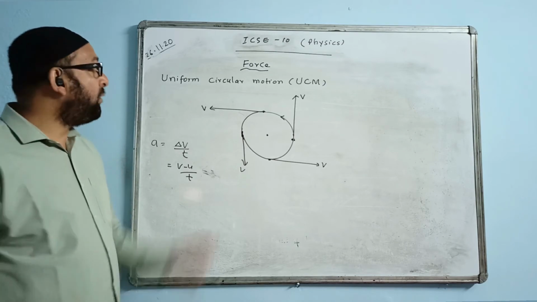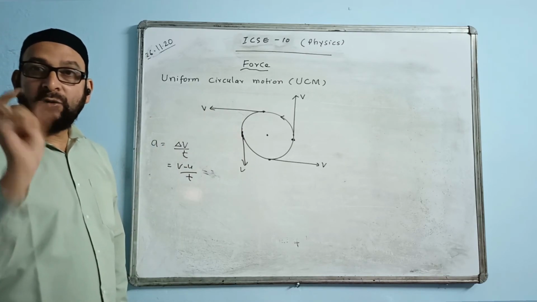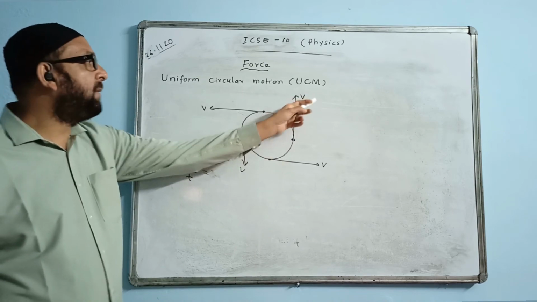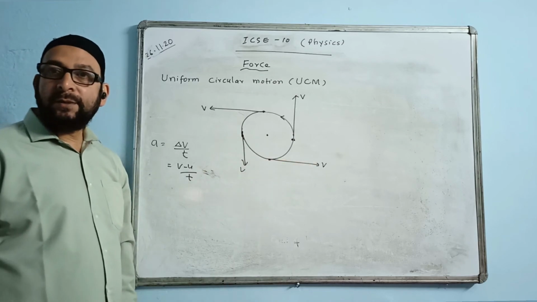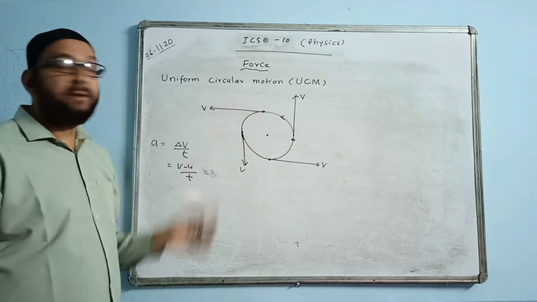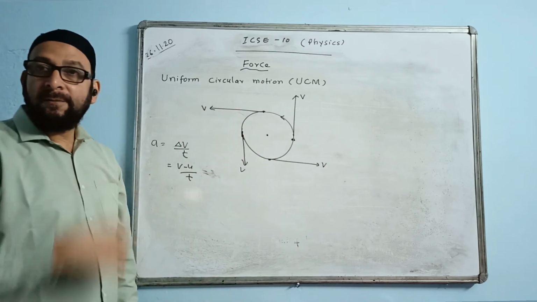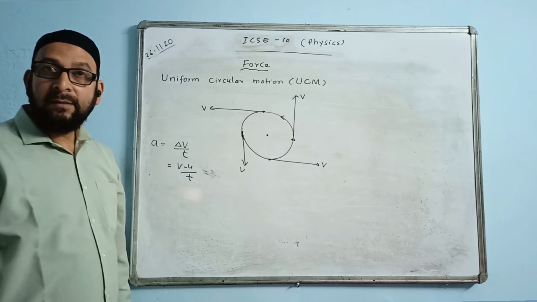Only speed remains constant. The speed is value, magnitude only remains constant. Maybe the value of velocity is 100 meter per second, remains the same, 100 meter per second here, also 100 meter per second here. Its magnitude only remains the same, but the direction cannot remain the same because the path is a curved path. The direction always will keep on changing.